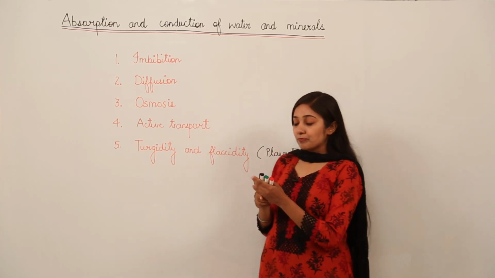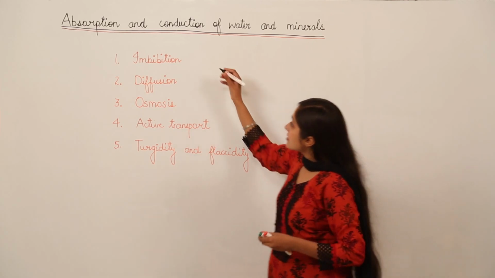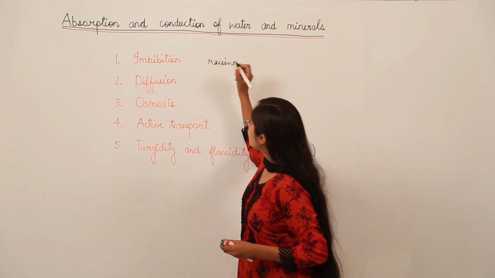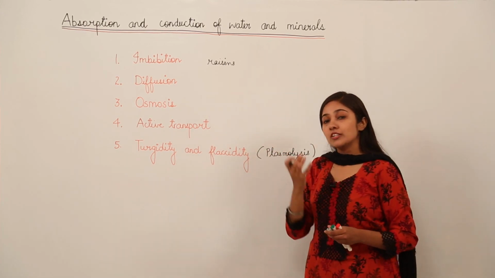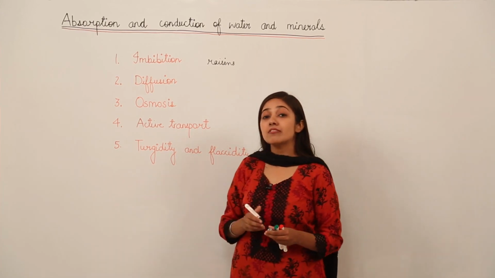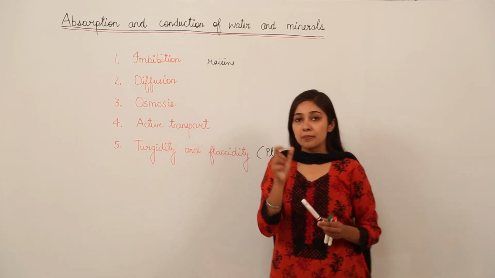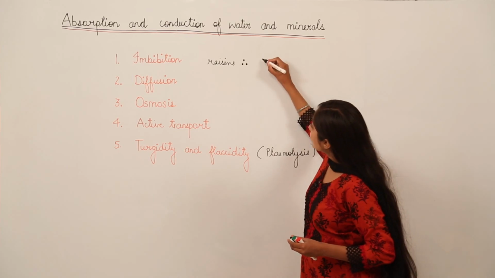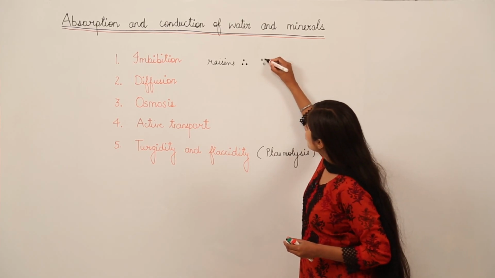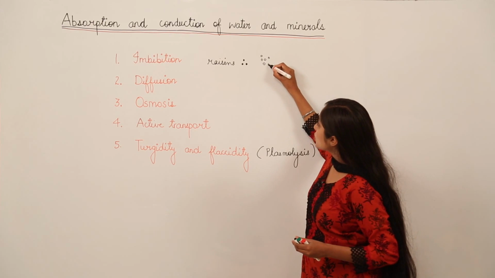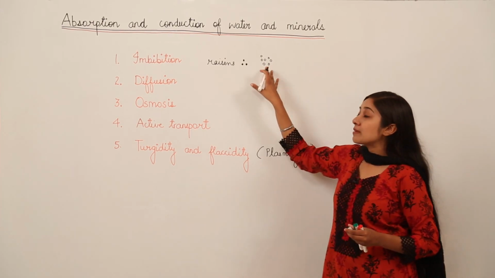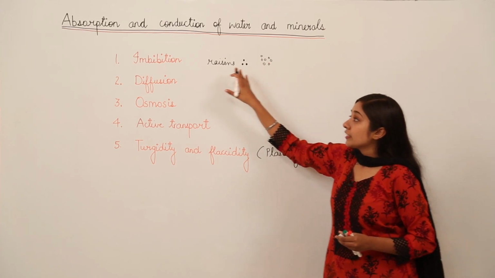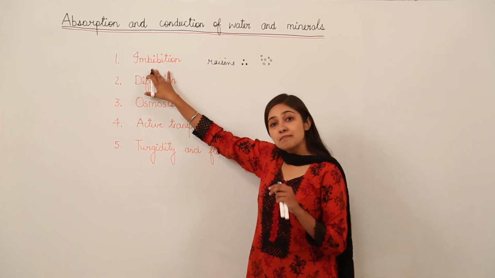For example, we talk about raisins. You know what raisins are. When you keep these raisins in water, you soak them for a few minutes, you will see that after some time they are going to swell up. If the size of raisins was initially like this, after some time they are going to swell up. Why are they going to swell up? Because they are going to absorb water from their surface through a process known as imbibition.